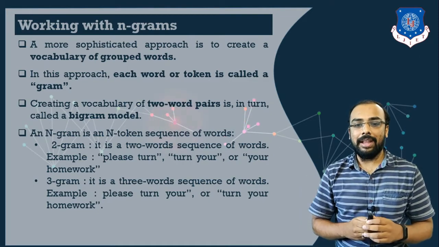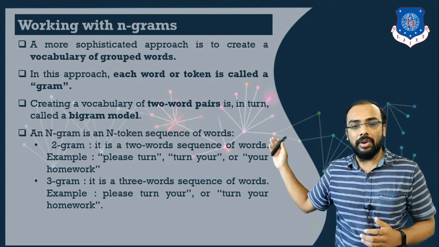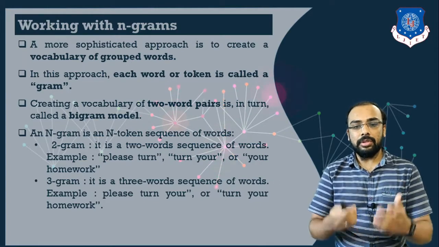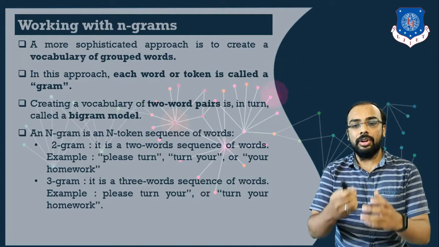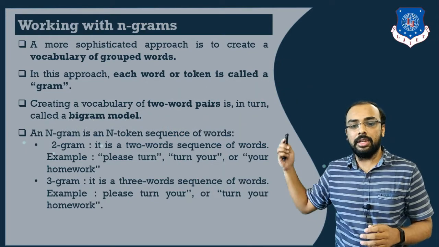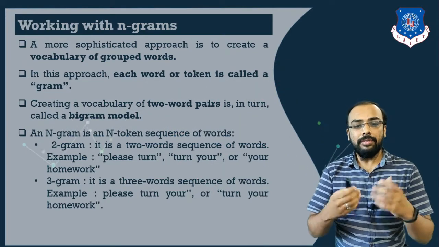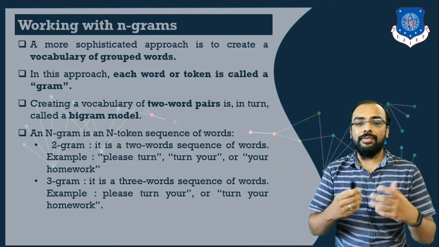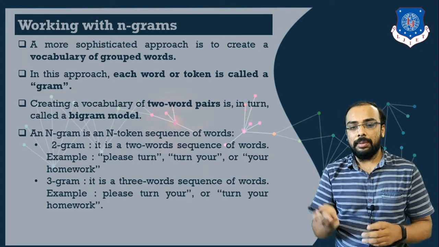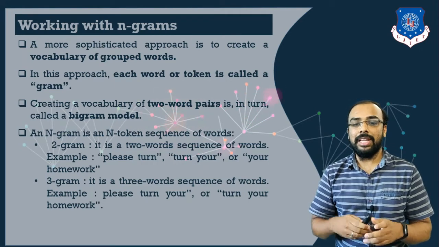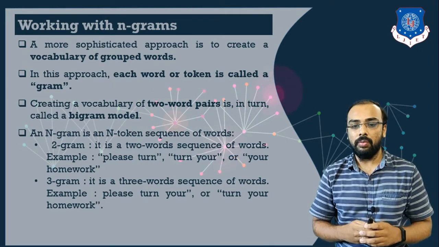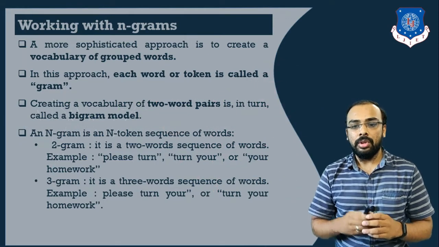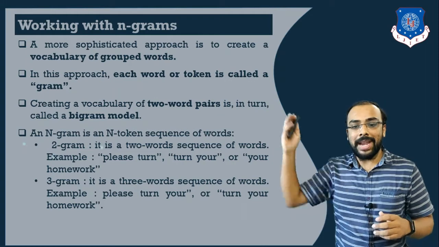If I take the value of n as 3, it is known as 3 gram. So in n grams, the approach we follow is that each word or token is known as a gram. Whenever we want to create a vocabulary using n grams, there are different values of n. In the previous example we took n equal to 1. Now let us take n equal to 2, which is also known as bigram.